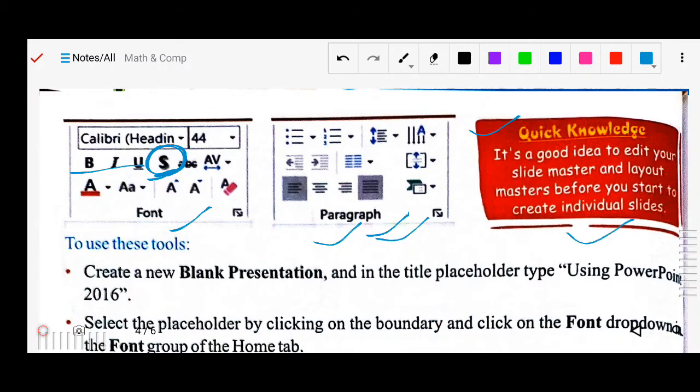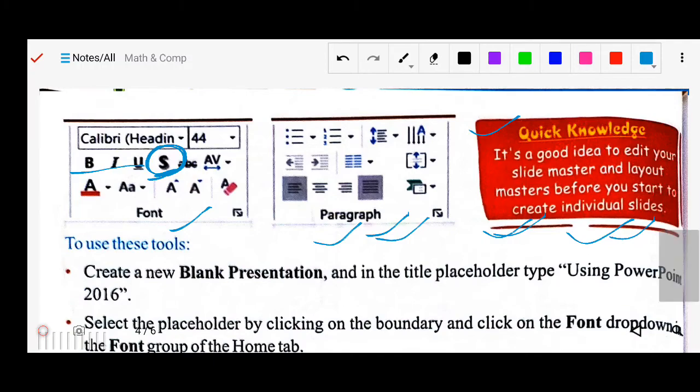So it is advised that when you are creating your slide, if you want to do any edit work, some modification, some formatting, it's better to format your slide before writing your information in it. First of all, arrange how you want your slide to look, do the formatting, and after that try to write. That will be a good habit.